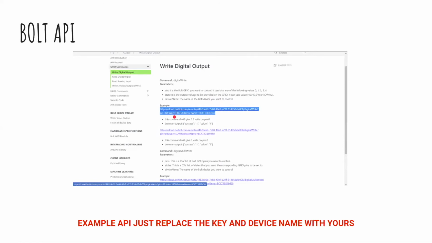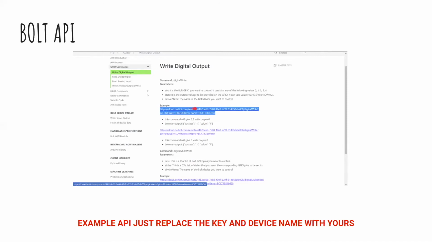Now, digital write pin 0. Digital write means digitally commanding, like just switch on or switch off. And pin is 0. Pin 0 means whatever pin you are using in your Bolt. In your Bolt module, you can see there is 0, 1, 2, 3, 4. So pin 0 means that I am using pin number 0. And state is equal to high. If it's written state is equal to high, then this means that this particular API is for turning on my light that is connected to my pin number 0. So this is the meaning of the API.